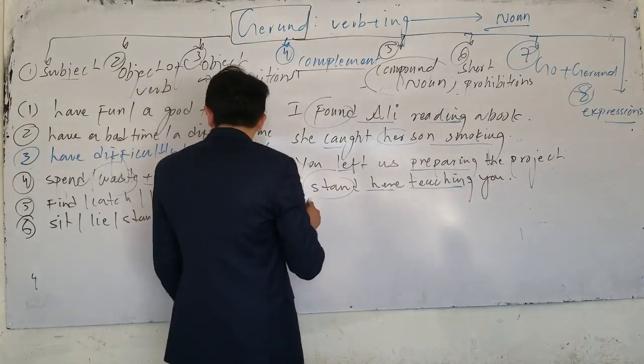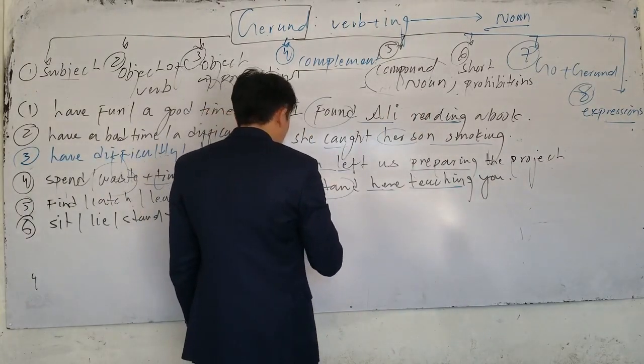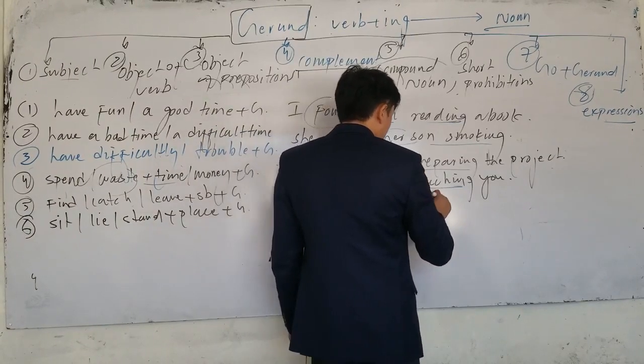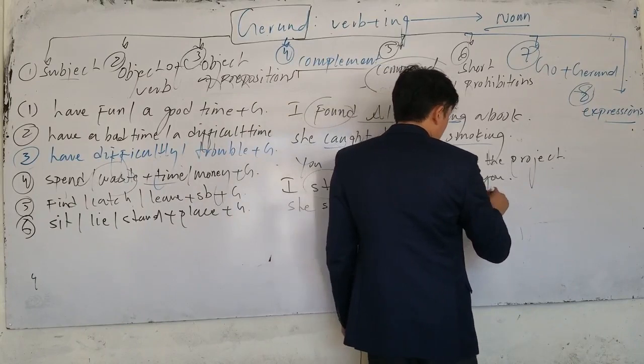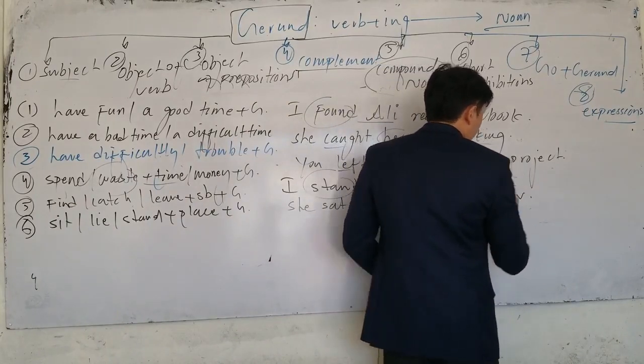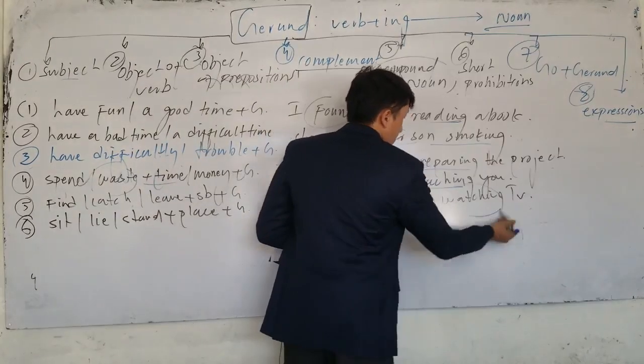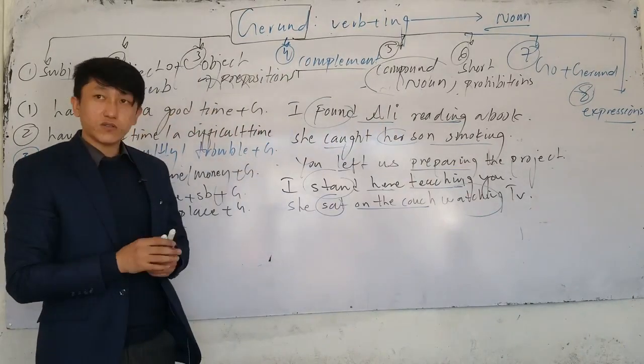Or for sit, for example, if I say she sat on the couch watching TV. Now she sat on the couch, this is verb, this is the place, and this is what? Gerund. She sat on the couch watching TV.